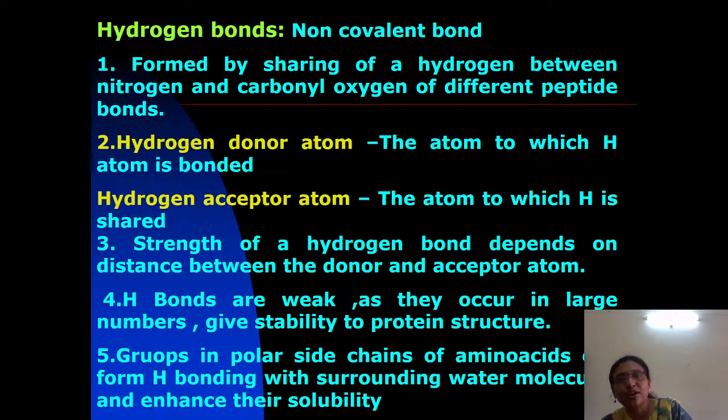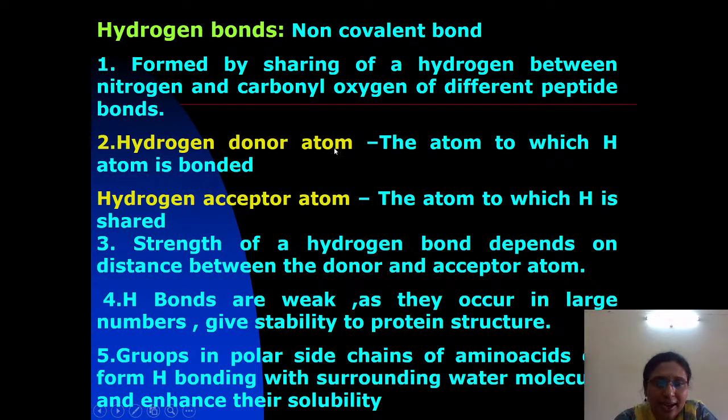So what you have to understand is that in a protein molecule, the hydrogen bonds are formed by the sharing of the hydrogen atom between the nitrogen and carbonyl oxygen of different peptide bonds.